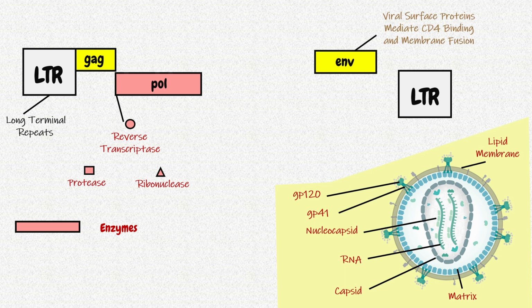For the lipid membrane envelope, it is a viral surface protein that mediates CD4 binding and membrane fusion. GAG and ENV are structural proteins. These are features that HIV shares with other retroviruses.